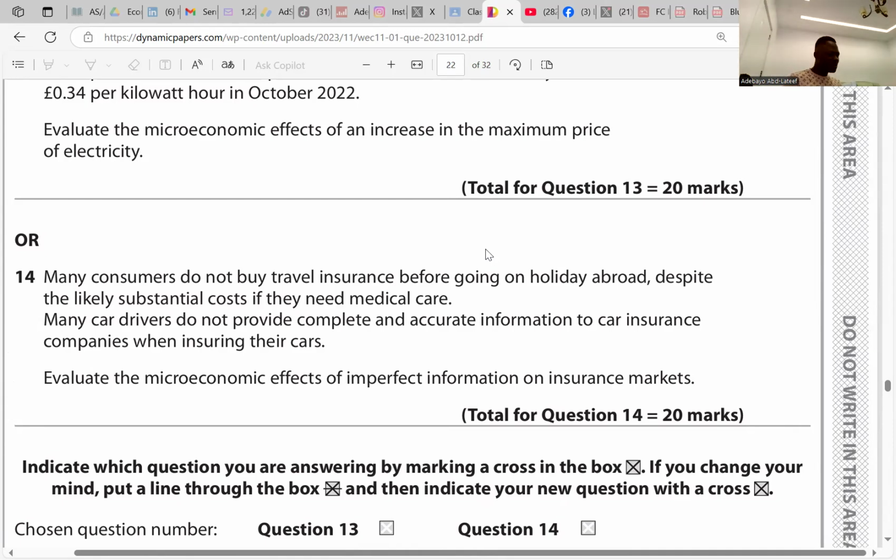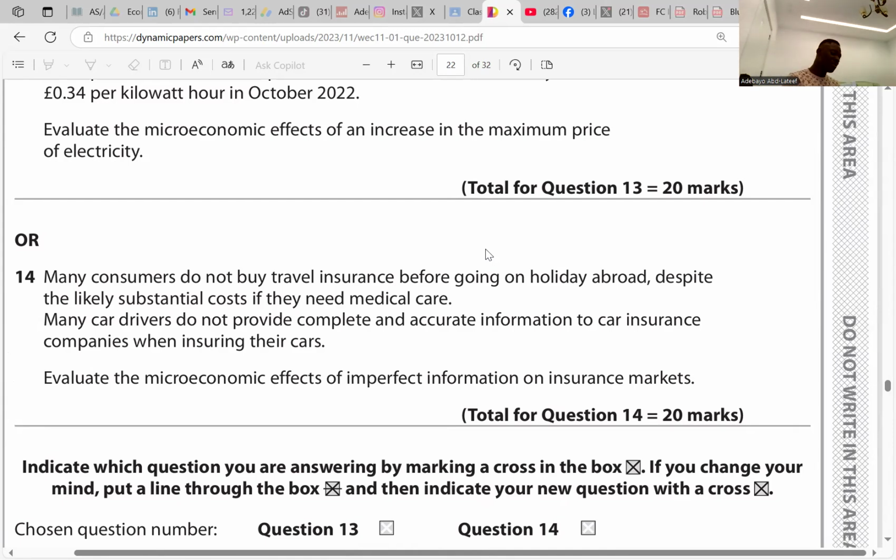So these are factors that can bring about market failure. Okay, so many consumers holiday abroad without insurance, despite substantial cost when they need medical care. What are you trying to say? I said many consumers holiday. So many consumers travel abroad. Abroad, okay.